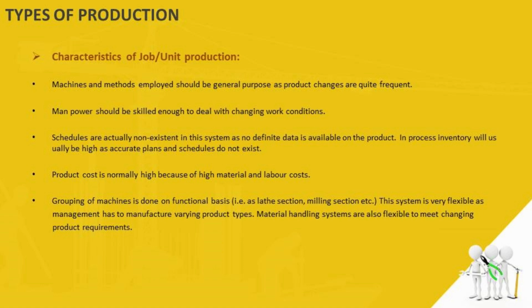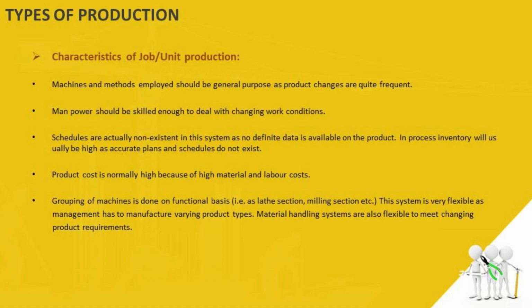But in this kind of production system, manpower has to be very much skilled because of frequent changes in customer's specification. And schedules in this kind of production system are actually non-existent. Why so?